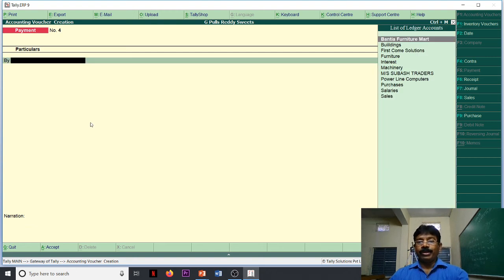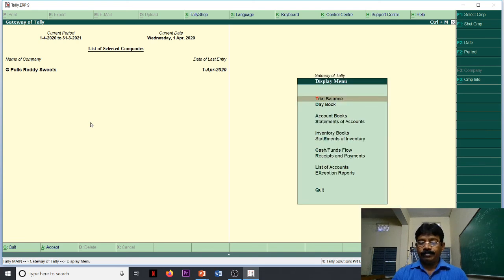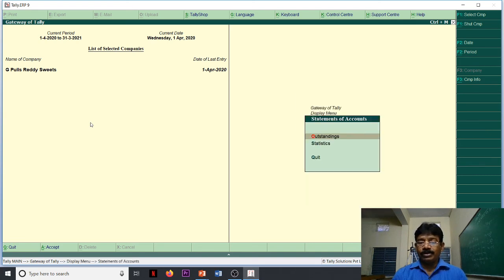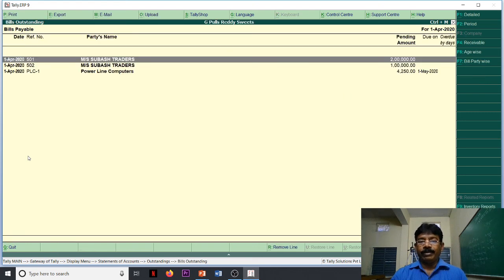Okay, we will go to reports. We understood new reference as well as against reference with a practical problem. To get the receivables management reports, first go to the Gateway of Tally, display, account books, statement of accounts, outstandings. Receivables or payables. The bill of Subhas Enterprises is payables, sundry creditors. That's why we will get the payables.